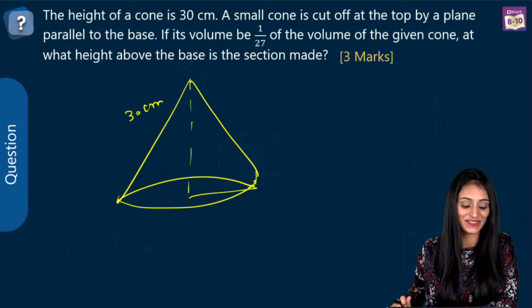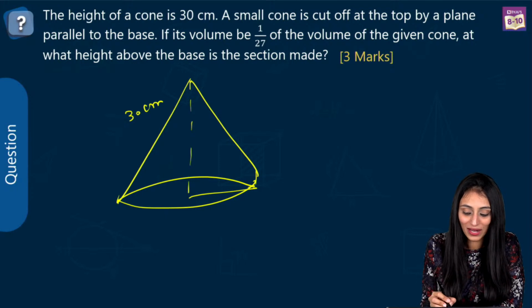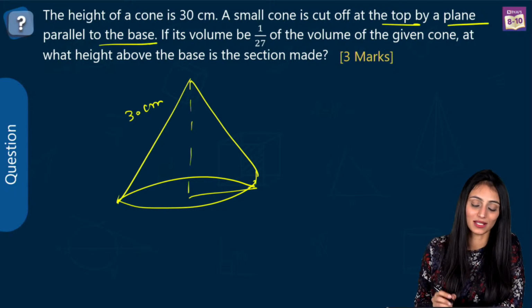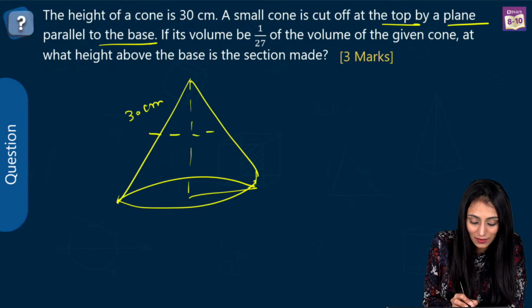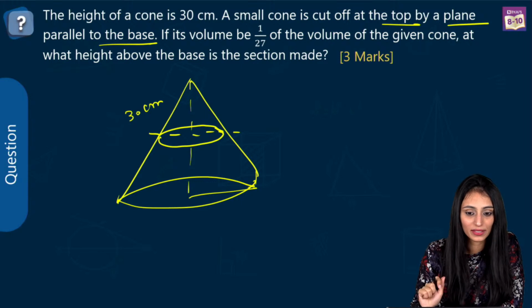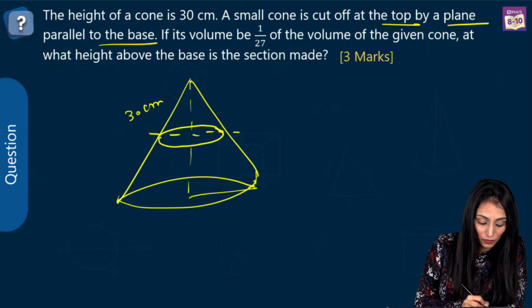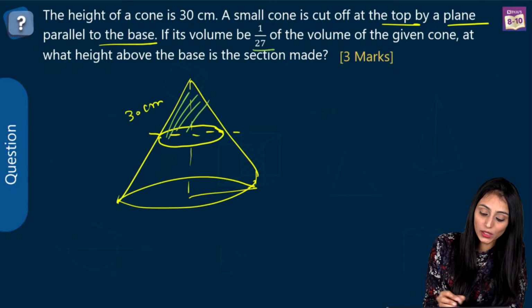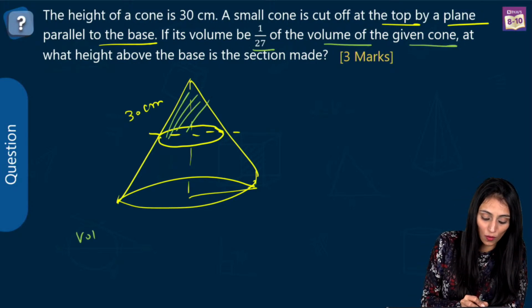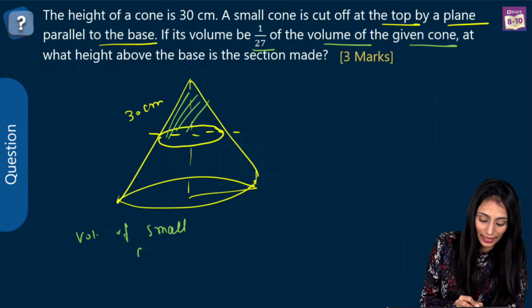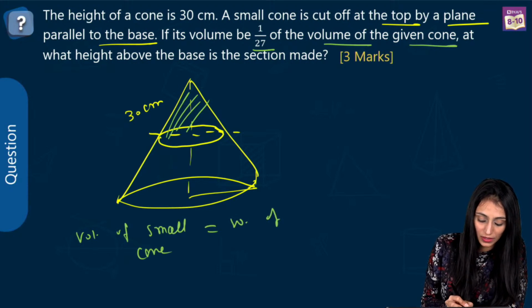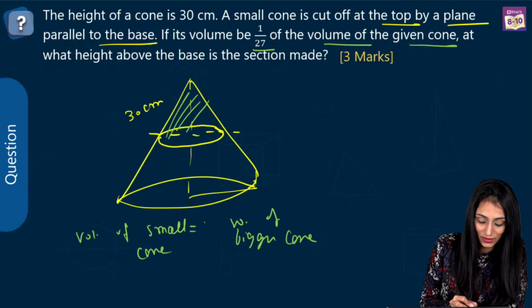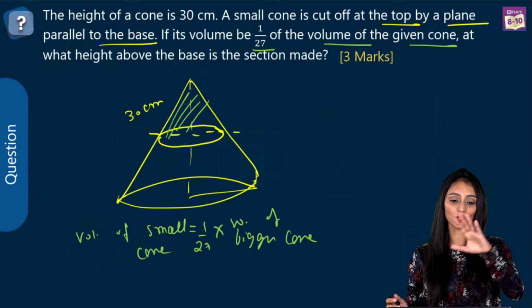Okay, so a small cone is cut off at the top by a plane parallel to the base. So we are cutting a small cone over here. Now we have a small cone above, right? The volume of this smaller cone is 1/27th of the volume of the given cone. So the volume of the small cone is 1 by 27th of the volume of the bigger cone. This is what the question is saying.